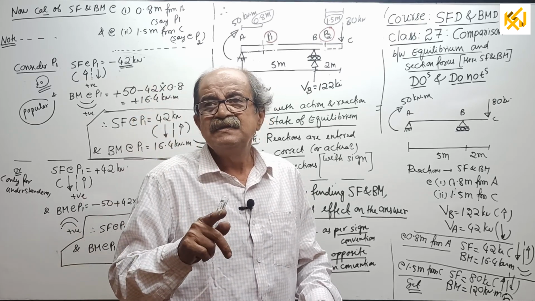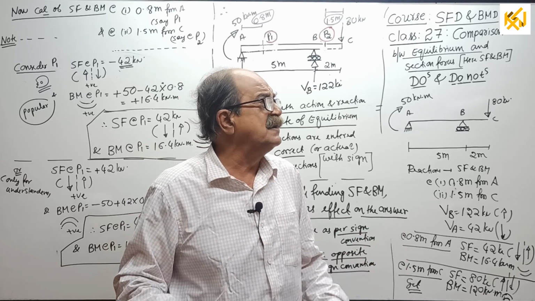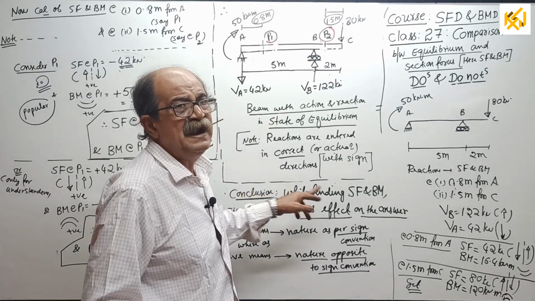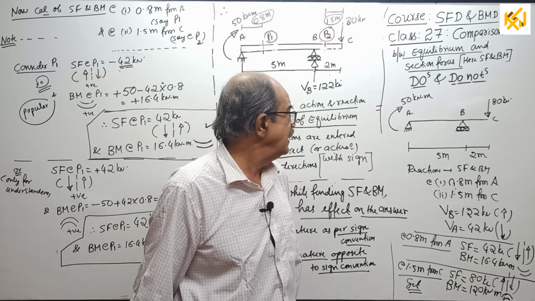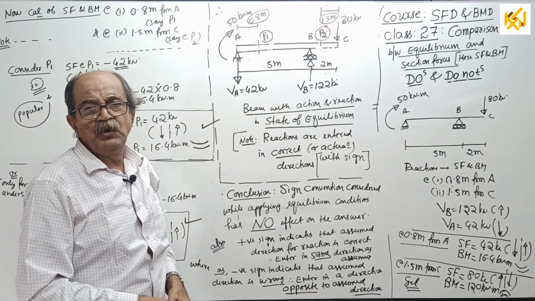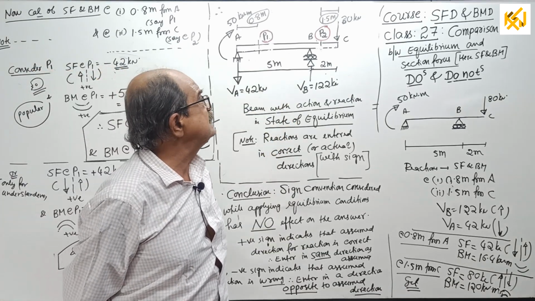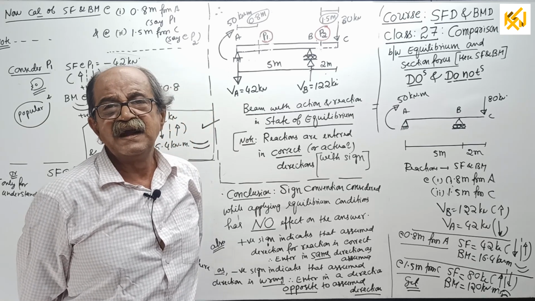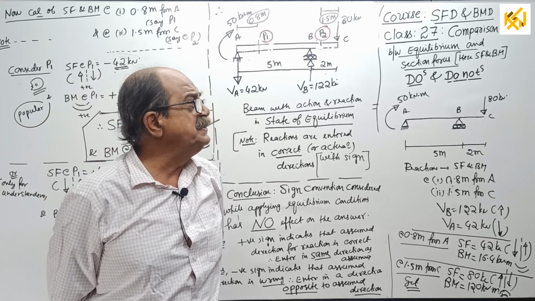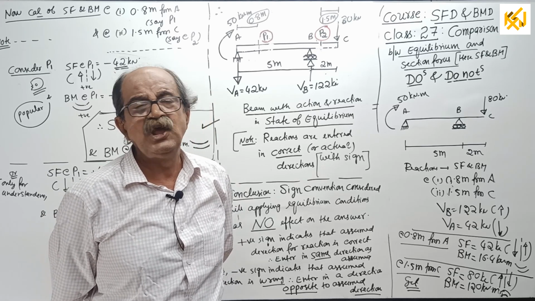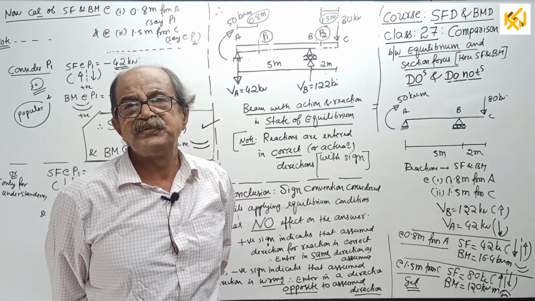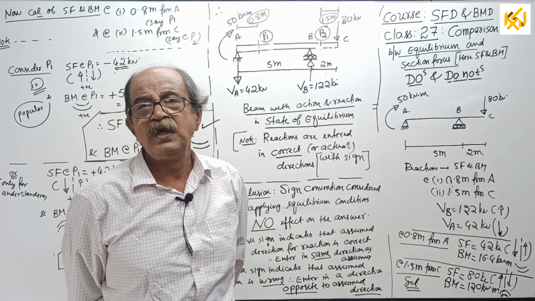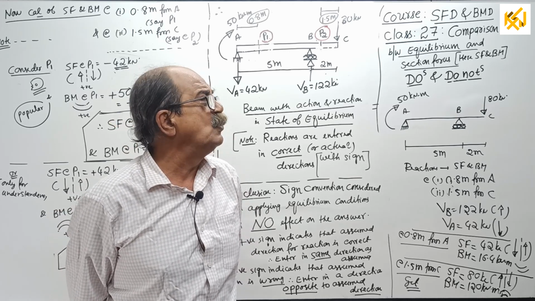For equilibrium, sign convention has no effect on the answer, but for SF and BM, sign convention has effect on the answer. Okay. Now, I am going to close this one. Next class, I will go for the relation between intensity of load, shearing force and bending moment. Very, very important. You will be knowing rate of change of shear force equals intensity of load, rate of change of bending moment equals shear force.